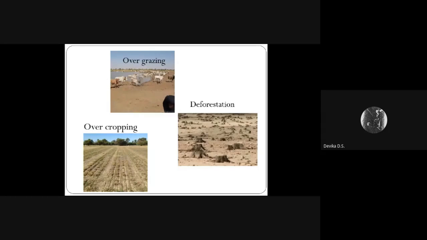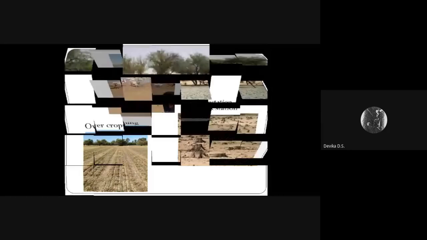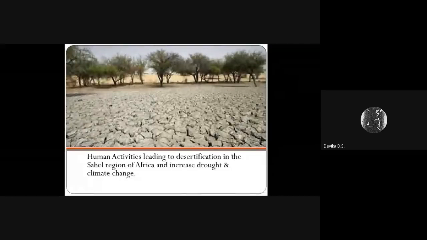Next is deforestation. Cutting off a large area of forest reduces the ability of soil to filter water. These human activities led to desertification in the Sahel region of Africa. It also increased drought and climate change in the Sahel region.